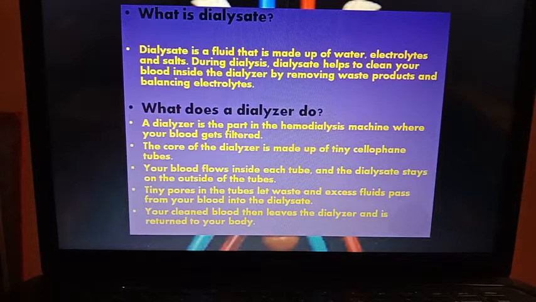The core of the dialyzer is made up of tiny cellophane tubes. Your blood flows inside each tube and the dialysate stays on the outside of the tubes. Tiny pores in the tubes let waste and excess fluids pass from your blood into the dialysate. Your clean blood then leaves the dialyzer and is returned to your body.